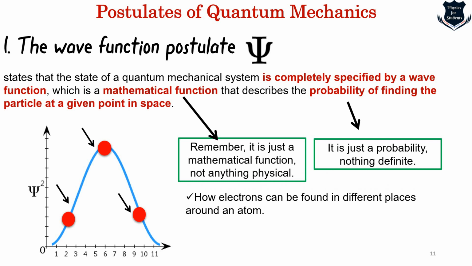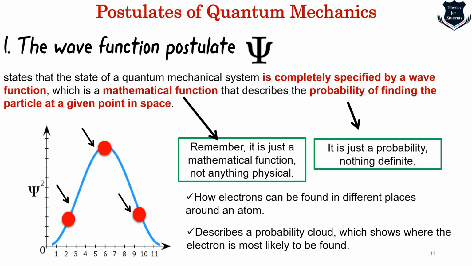So what we deduce from here, the first postulate, is how electrons can be found in different places, and it only describes a probability cloud. We will soon see what a probability cloud is, which shows where the electron is likely to be found. So this is the first basic foundation of quantum mechanics: the wave function contains every single detail of a quantum system, but it is a mathematical function, nothing else, and it just gives the probability of finding the behavior or the location of the electron.